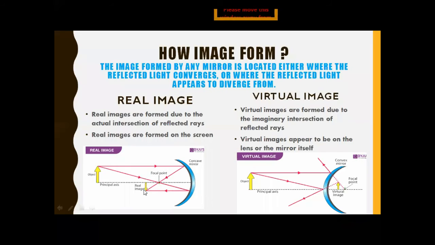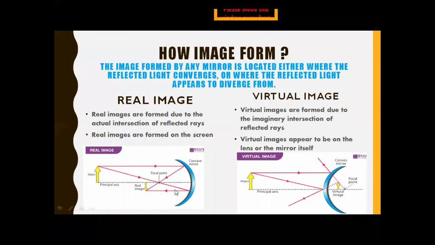The first ray strikes the mirror and reflects back here, and the second ray also comes to the mirror and reflects back here. So the two reflected rays meet at a point in front of the mirror, and you can see that the image is inverted. So that's why we say that it is a real image.